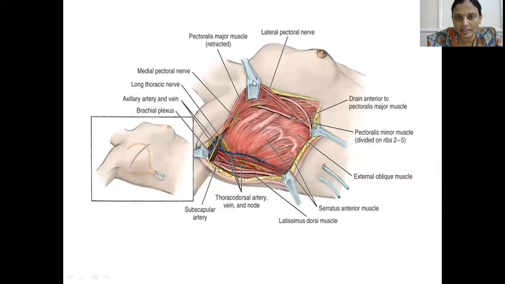Sorry, here they have retracted the pectoralis major, and we have kept the drain anterior to the pectoralis major muscle after the removal of the lump. Along with that, the long thoracic nerve is also preserved. Axillary vein is also preserved.